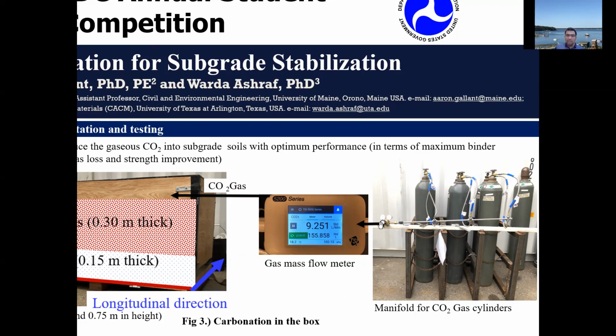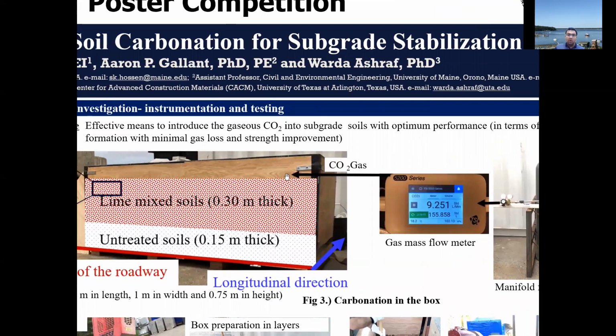Then the gas line will be connected with a gas mass flow meter, which is going to give us the gas flow rate in real time, as well as the total amount of gas. So here we would like to put the gas that is required to fully carbonate the whole box.